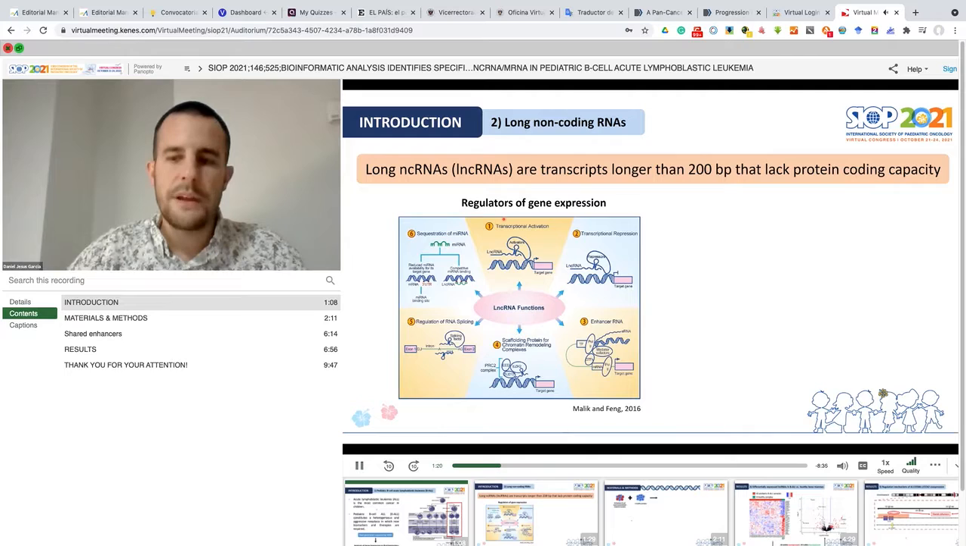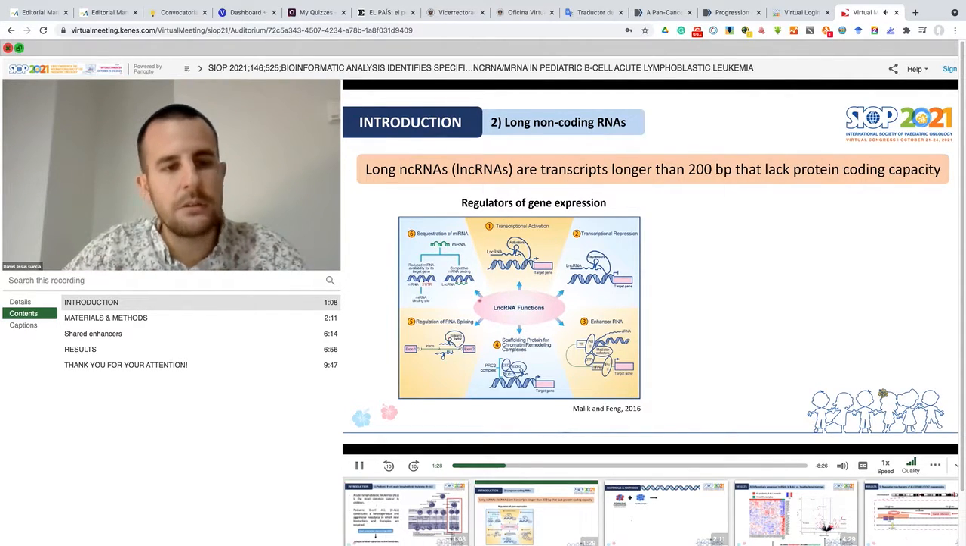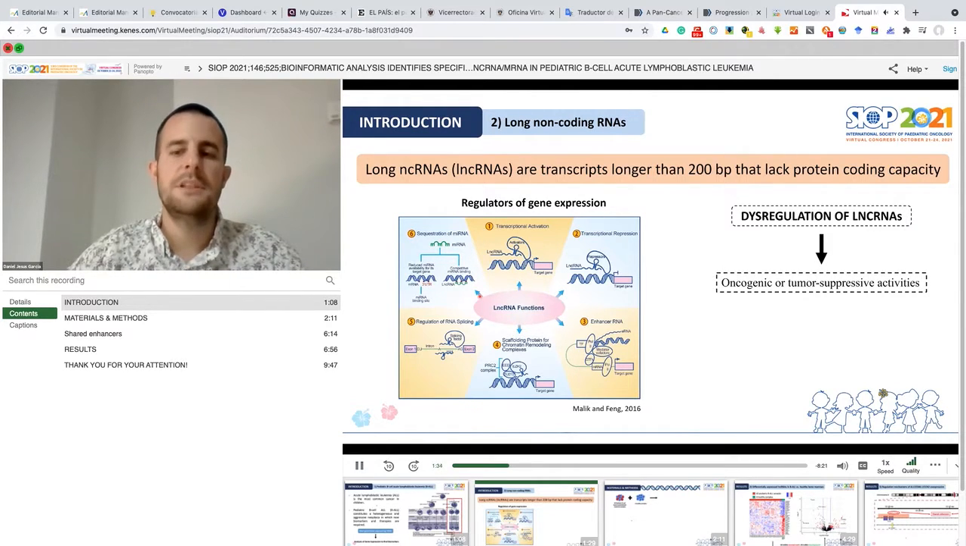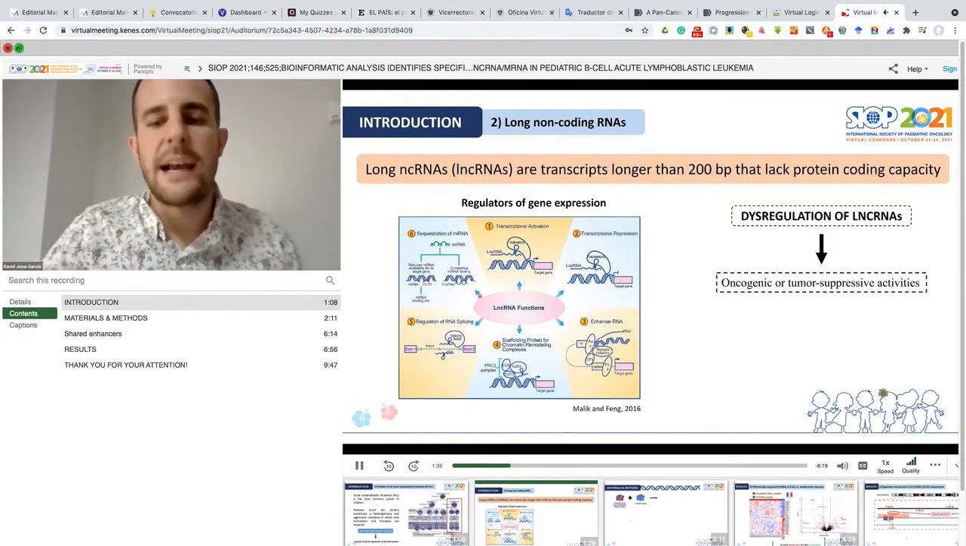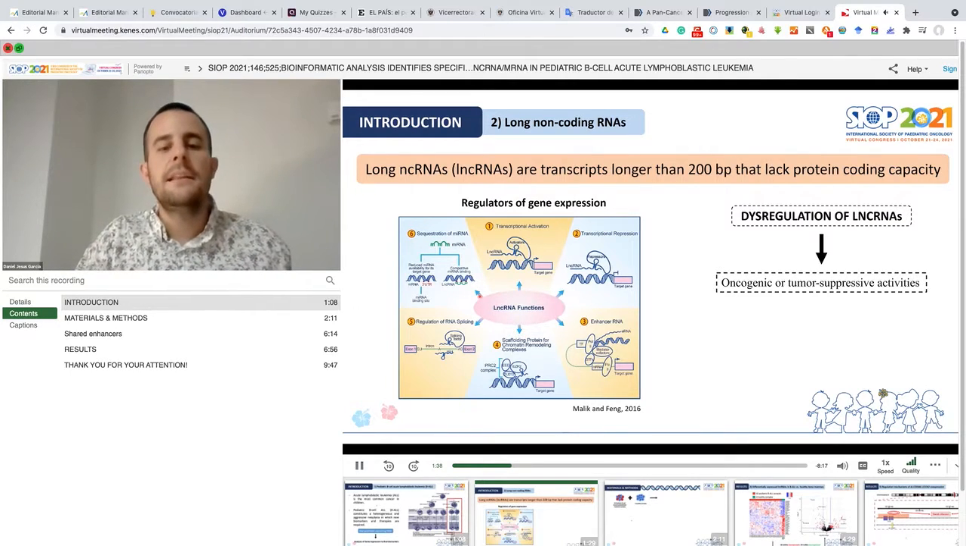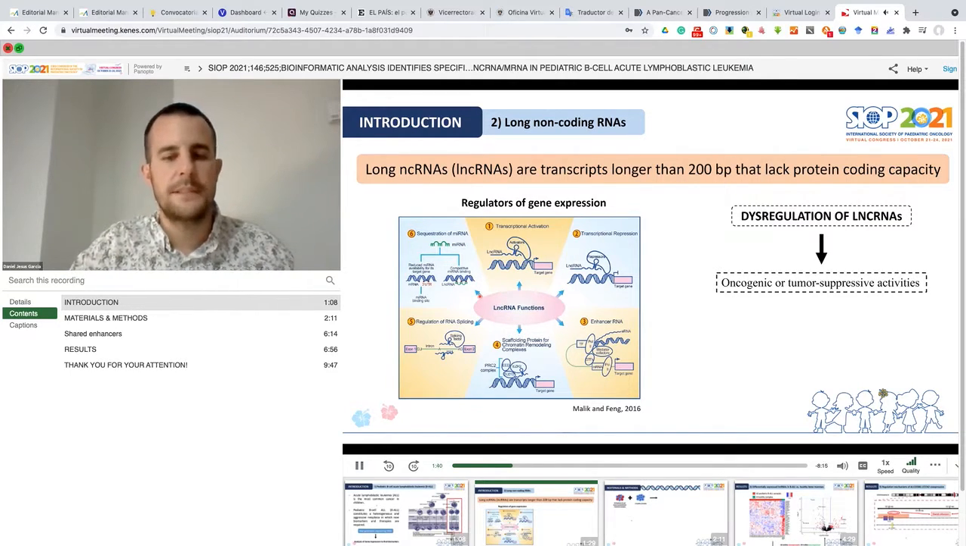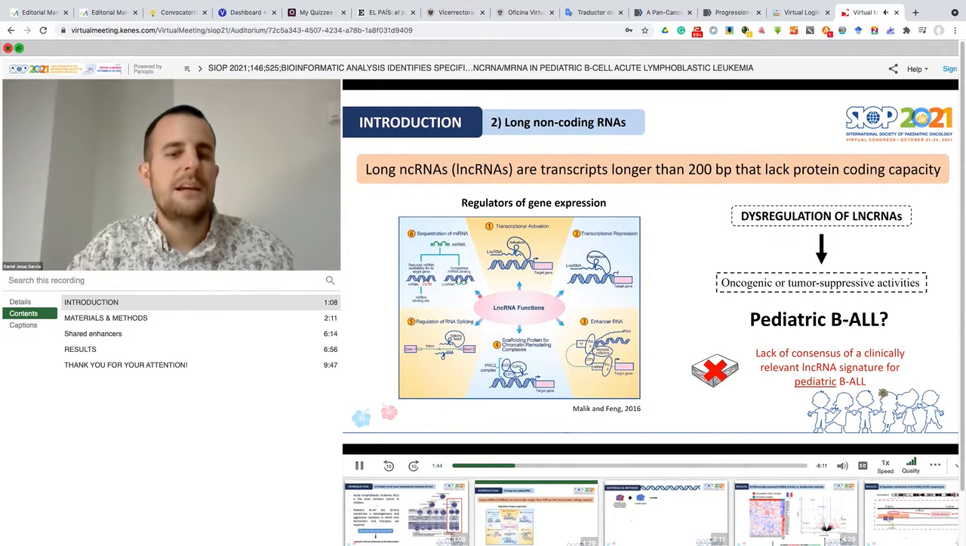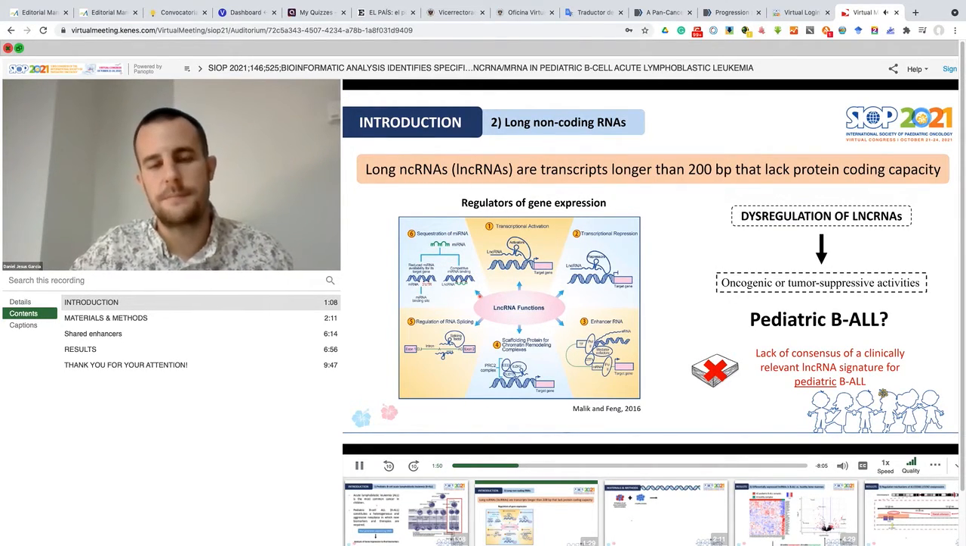It's known that these long non-coding RNAs can regulate gene expression by different mechanisms. For example, by the regulation of RNA splicing, as you can see here, or sequestrating microRNA. The dysregulation of this non-encoding RNA has been described in cancer and can lead to oncogenic or tumor suppression as well. But what about the pediatric field? Today, there isn't a consensus of a clinically relevant non-encoding RNA signature for this disease in children.